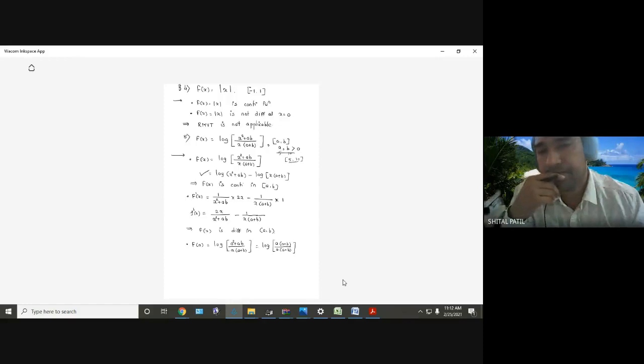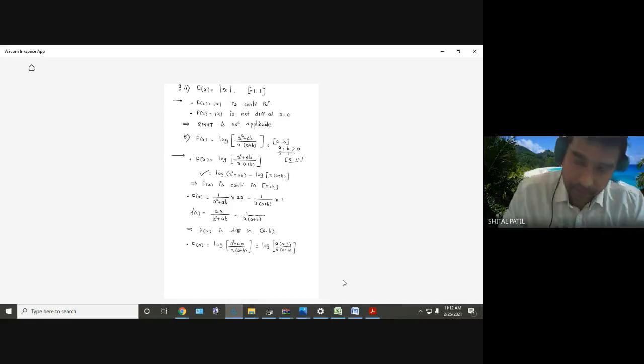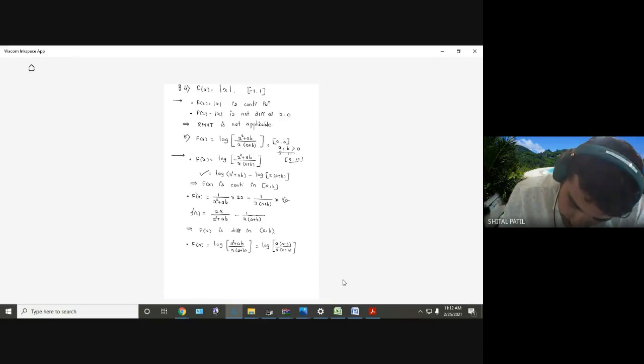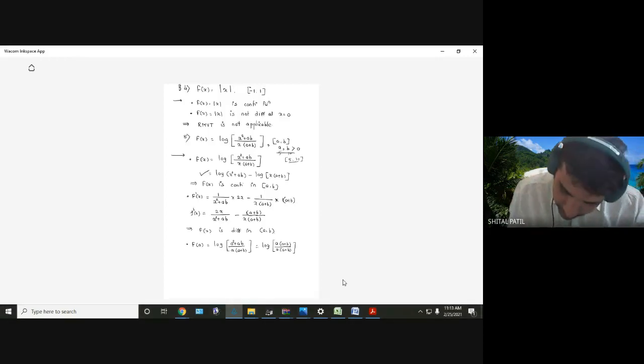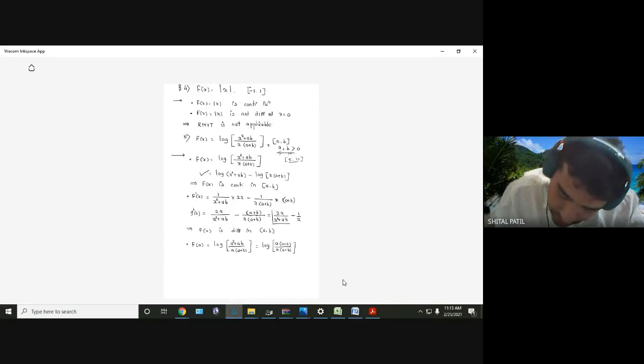Sir, in f dash of x, when you have differentiated it, after -1 by x into (a plus b), there should be a plus b remaining. Absolutely correct. Sorry, a plus b is remaining, no doubt. So I write a plus b here. And then a plus b will cancel. So it should be like this. Sorry, the derivative was wrong. -1 upon x. Correct. This is the derivative. Please make the required change.